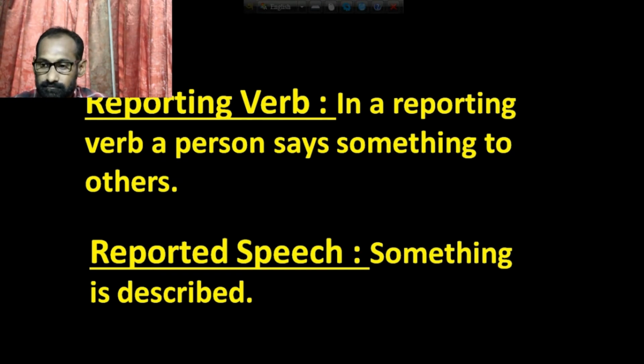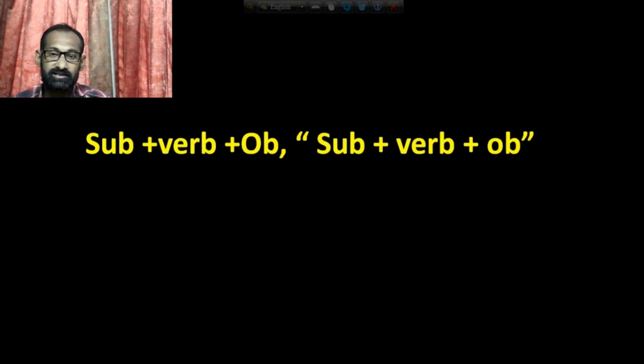Then the structure of this narration is as follows. We know that there are two parts of narration. The first part, look at the screen: here is subject, verb and object, then a comma.